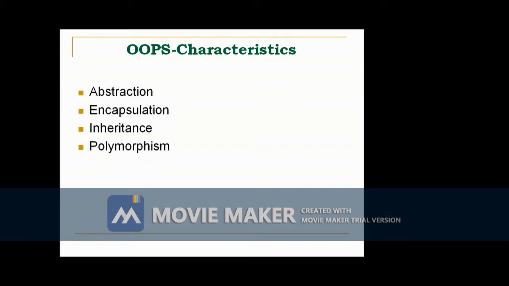For example, in the college domain, student is an object, and courses are running under the college. Every course is an object, faculty is an object, attendance is an object, result is an object. So we consider everything an object. An object is a real world entity that represents one particular thing. An essential element of object-oriented programming is abstraction.